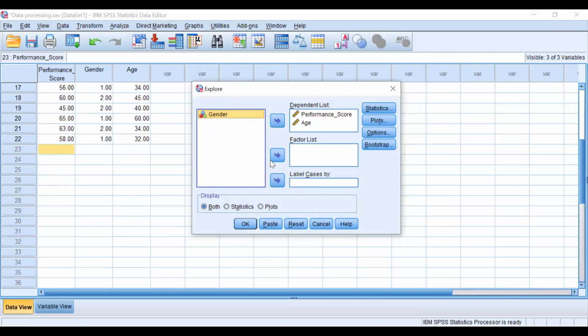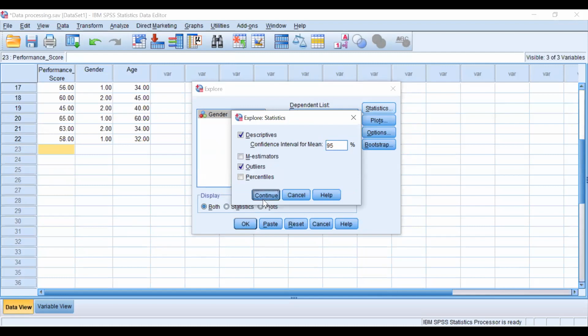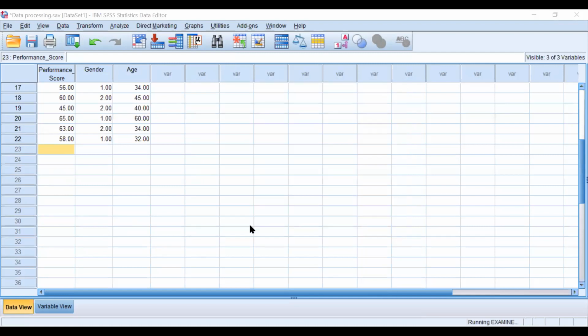Analyze, explore. Everything that I have checked is already default. It keeps the last setting. Now you can see that it is 0. Okay. Now you can see that for... We can't see the output window. Okay, I'll share it again.